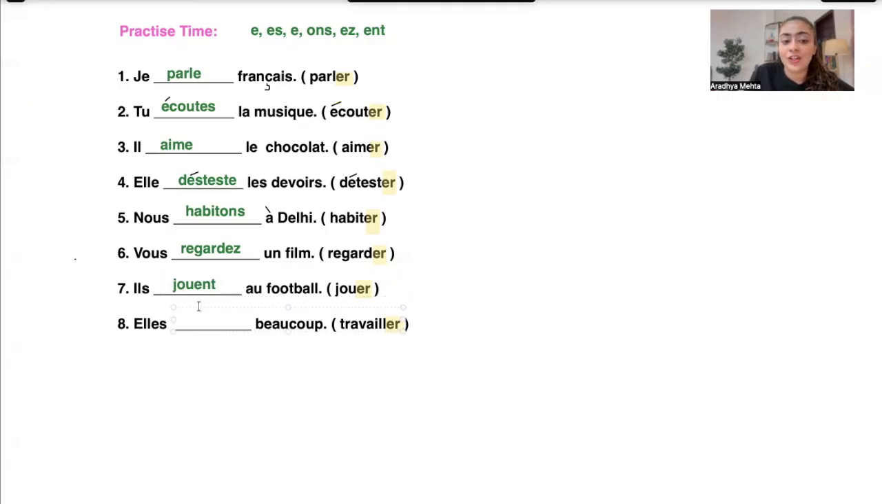Next one, "Elle dash beaucoup." Travailler. Travailler means to work. She works a lot. Okay. Now, travailler without ER, we have this as a radical, and with elle, the ending is supposed to be E. So we add the ending, and voilà, here is our sentence. "Elle travaille beaucoup." She works a lot.